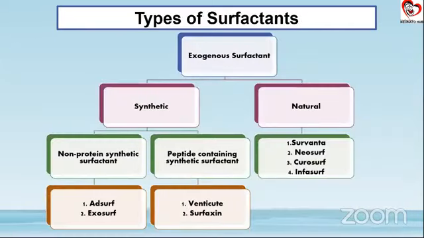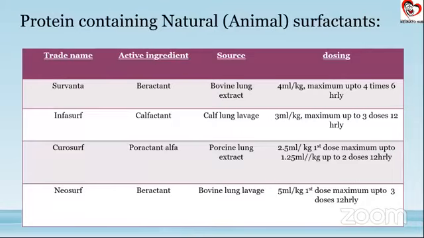So which are these natural surfactants that we are talking about? As you can see, they are Survanta, Neosurf, Curosurf, Infasurf. These are the basic available natural surfactants. As compared to this, we have synthetic surfactants which are either protein based, that is peptide containing ones, the Venticute and Surfaxin, and the non-protein moieties which are our Adsurf and Exosurf. What we commonly use is our natural surfactants.